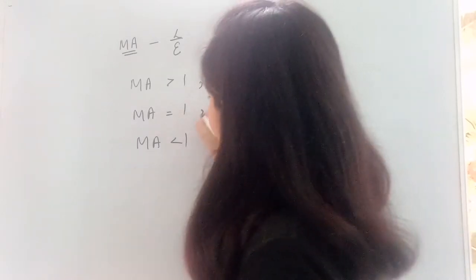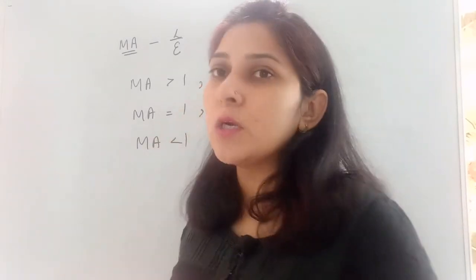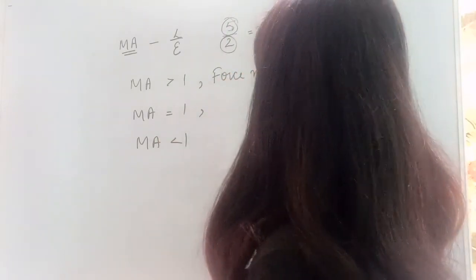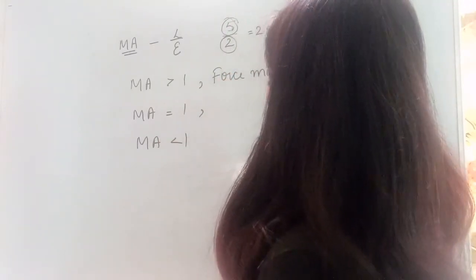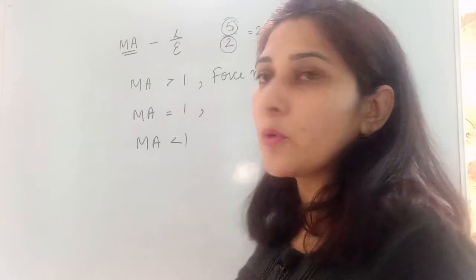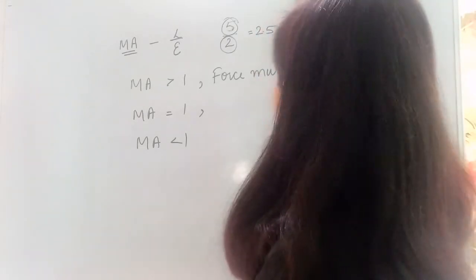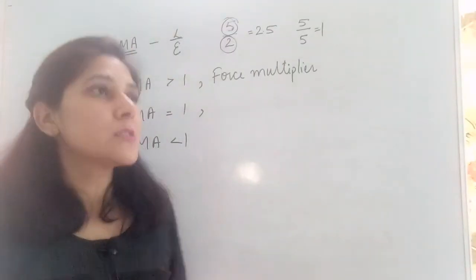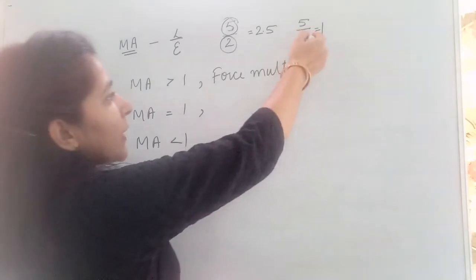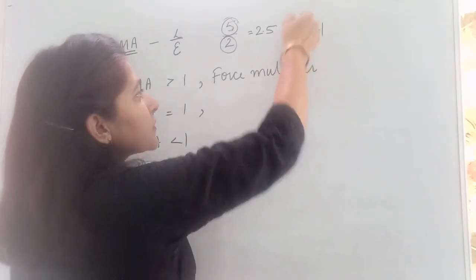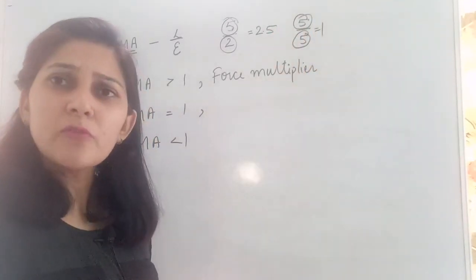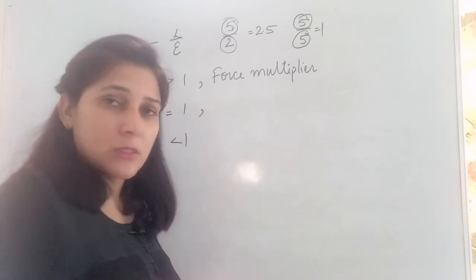Okay, the second one is mechanical advantage equal to 1. It means to lift a load of 5 Newton, you are applying an effort of 5 Newton only. That means you are getting the answer as 1, so mechanical advantage is equal to 1. You are applying the same amount of effort to lift the same amount of load. Then what is the use of that, as you are doing in your pulleys?